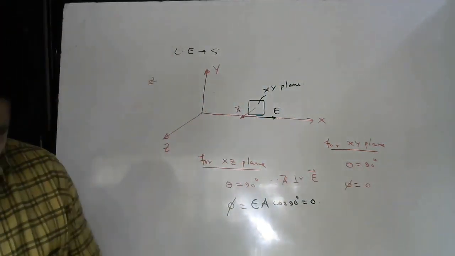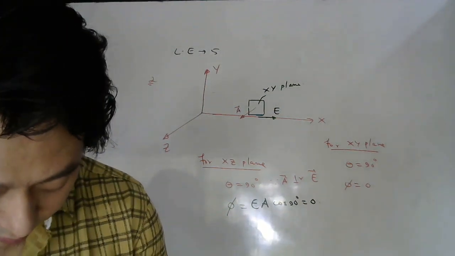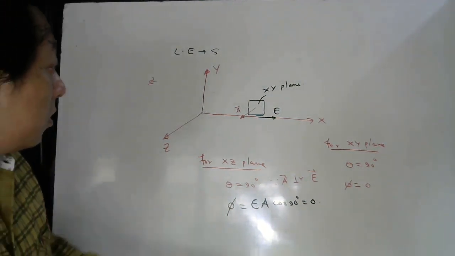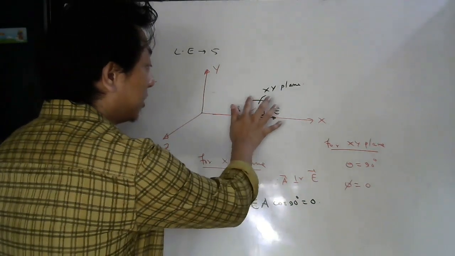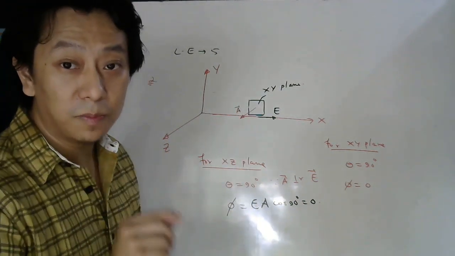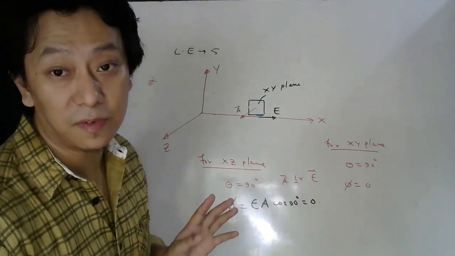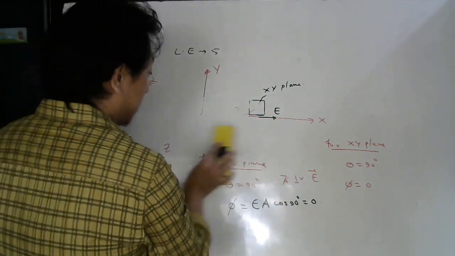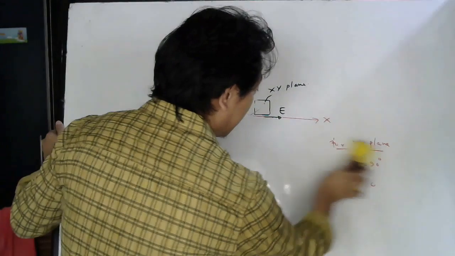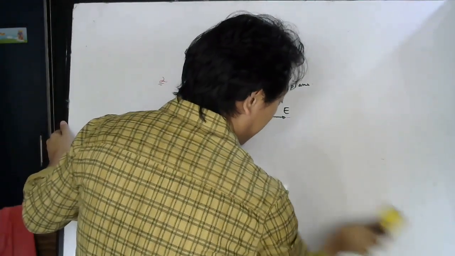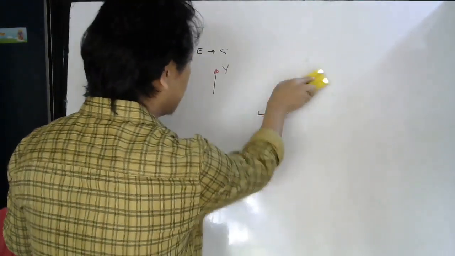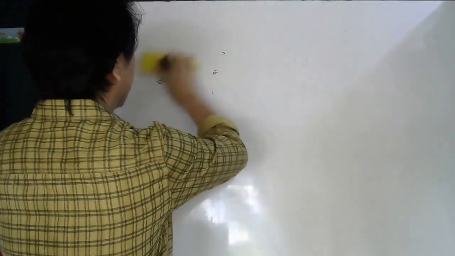Okay, so please remember that electric flux does not depend only on electric field and how much area it has. It also depends on the angle between area vector and electric field vector. So cos theta will be sitting there, so that will affect the flux. Okay. Let us see the next question now.